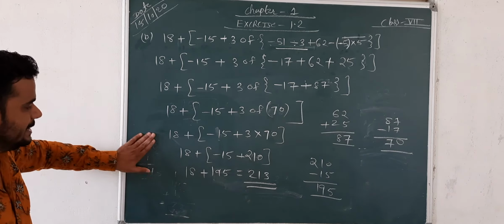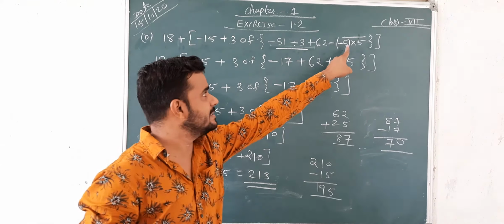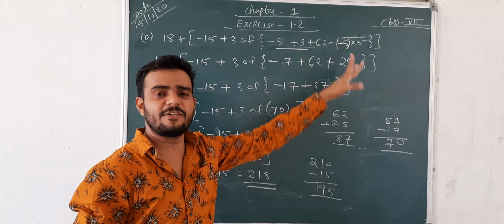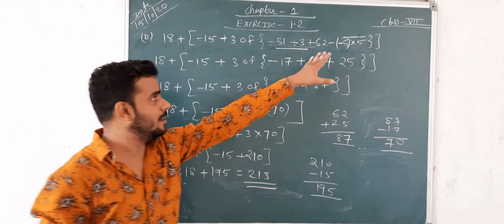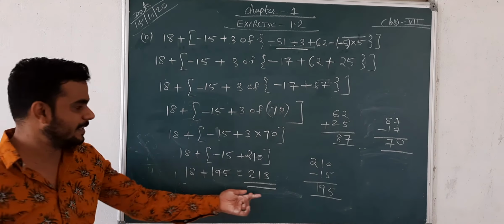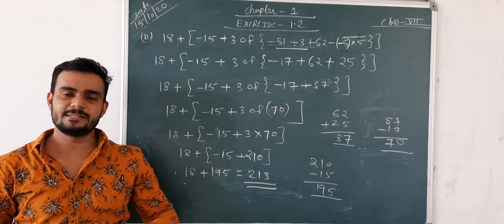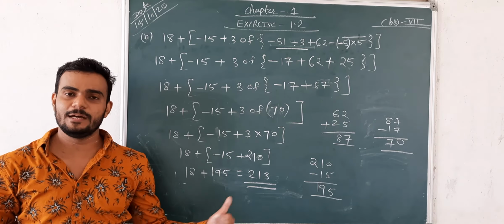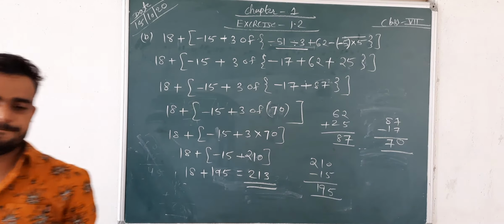So okay, this is the one mistake that happened. Here it is negative 5, but I wrote 5. That's why the answer becomes different. But just see, here is negative, then negative is positive. So afterwards, the final answer is 213. Now take the screenshot and write it in your notebook. Okay. Now is it correct?